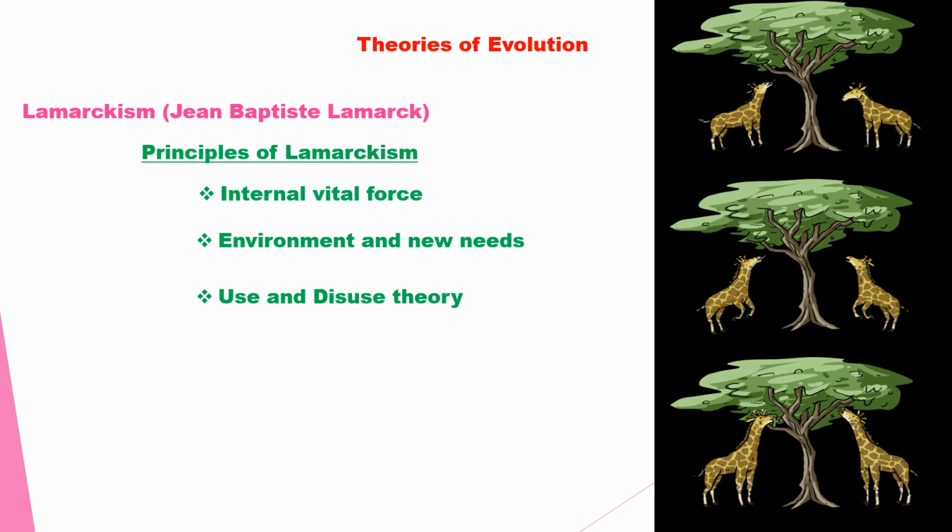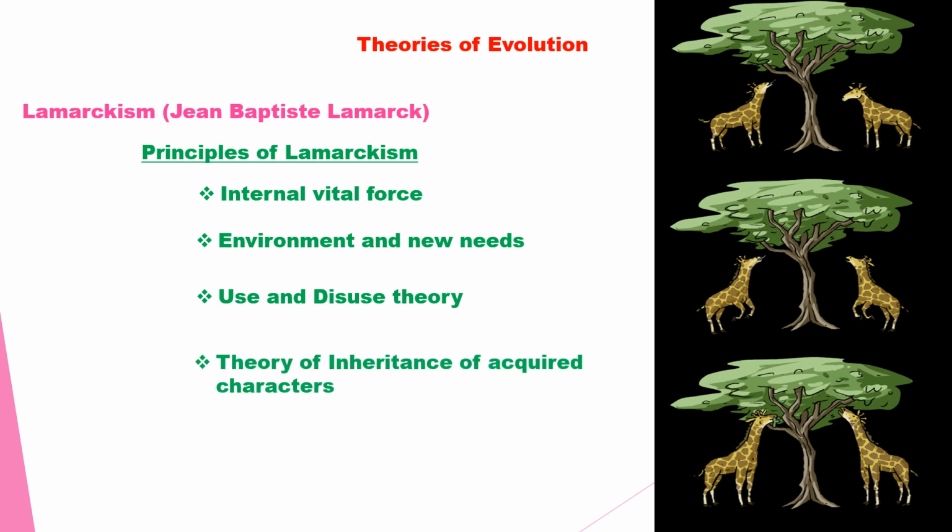Due to the shortage of grass, they were forced to feed on leaves. Continuously stretching the neck and forelimbs resulted in a long neck and long forelimbs. This is the development and strengthening of an organ. Second, degeneration: the degenerated wings of the kiwi. The kiwi does not use its wings continuously, so the wings degenerated.